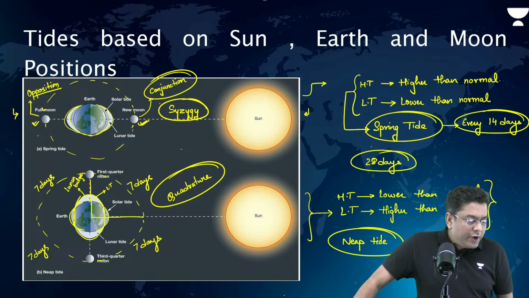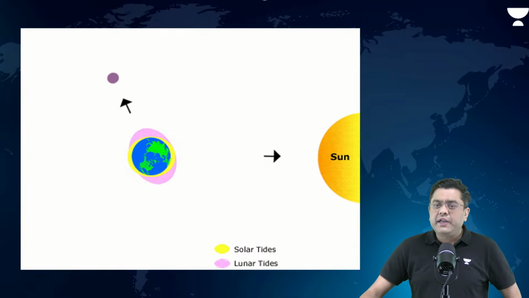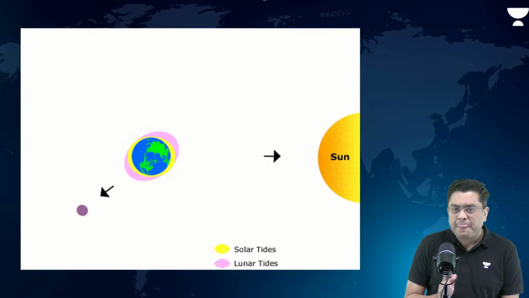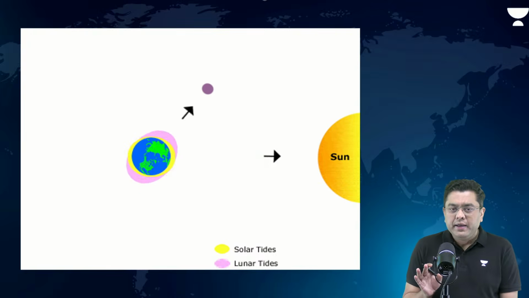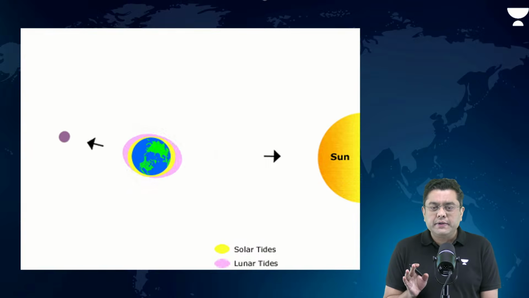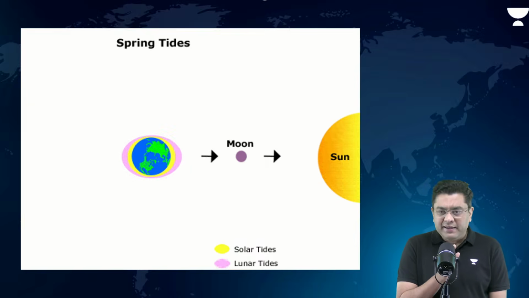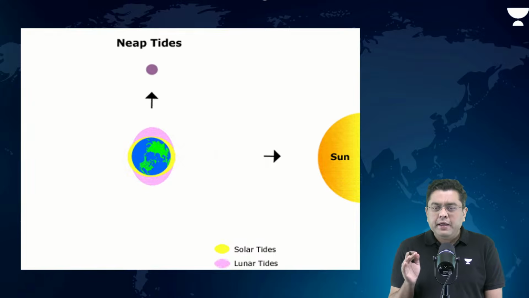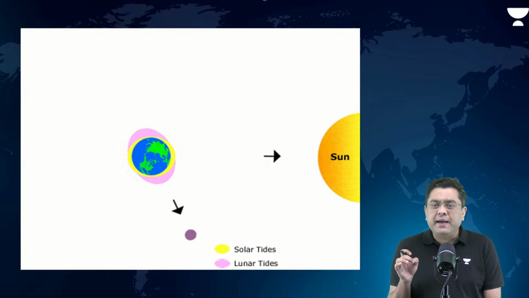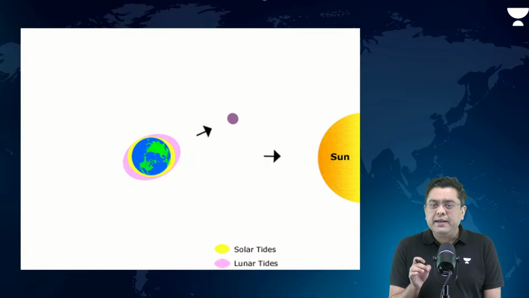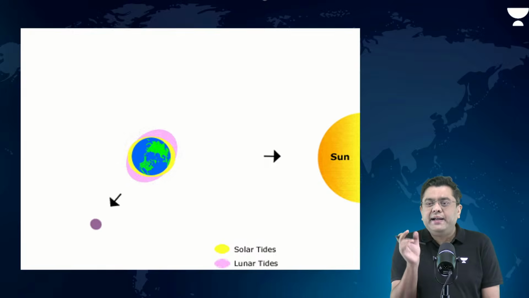Right. So I hope this is the portion which is absolutely crystal clear. Now observe the case with the help of the animation. The yellow color surrounding the planet Earth is the impact of the solar tide, which is almost consistent. During neap tide, the sun and the moon and the earth are at right angles to each other. So observe, whenever the sun, the moon, and the earth are at the same axis, at the same line, both the high tides, the solar tide and the lunar tide, combine.